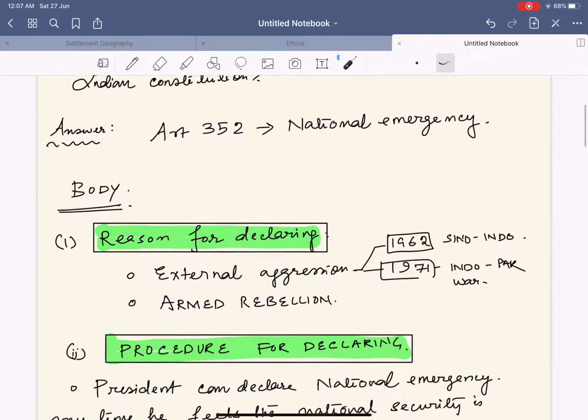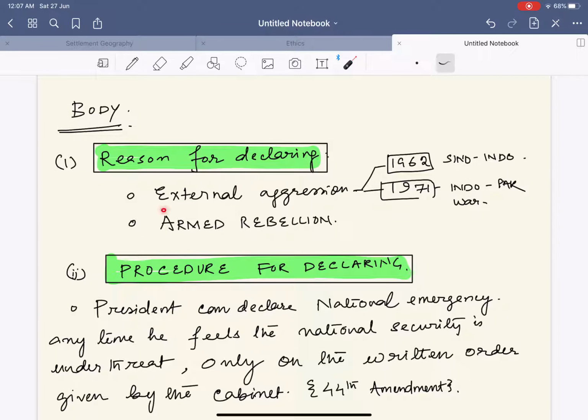Next, within the body, first of all we are going to say why this is being declared. It can be declared on two grounds. First, external aggression. With external aggression, you can give the example of 1962, the Sino-Indo War, and 1971, the Indo-Pak War. Next is armed rebellion.